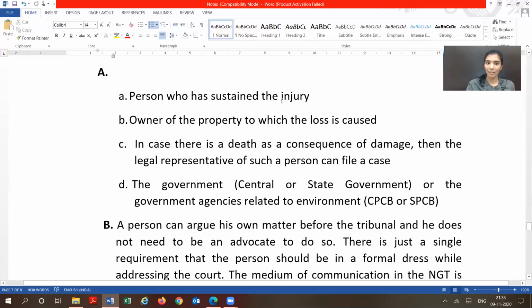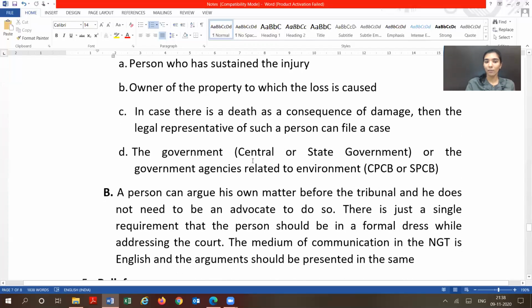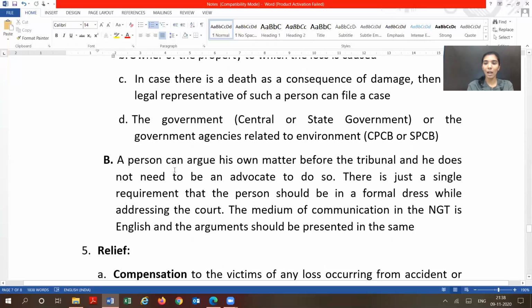Either the person who has sustained the injury; in case there is property damage, then the owner of the property to which the loss is caused. If the person has expired, then the legal representative of such a person can file a case. And also the government, central or state government, or the government agencies relating to environment, meaning the Central Pollution Control Board or State Pollution Control Board, can also file a suit. Also, a person can argue their own matter. They do not have to be an advocate for that particular purpose. The only thing is that they have to be dressed formally and they have to communicate in English.